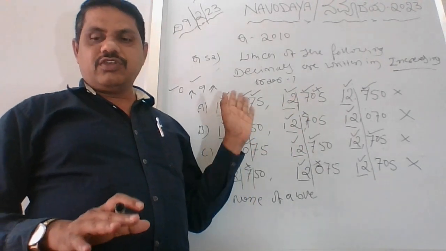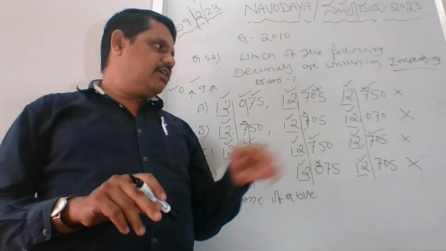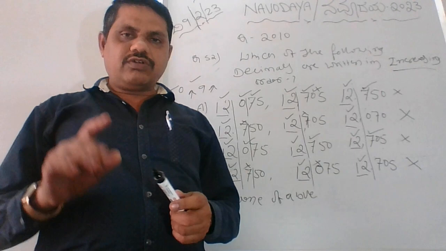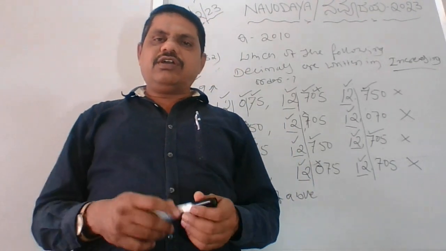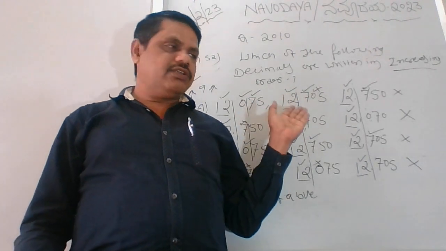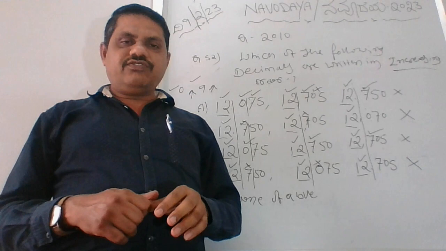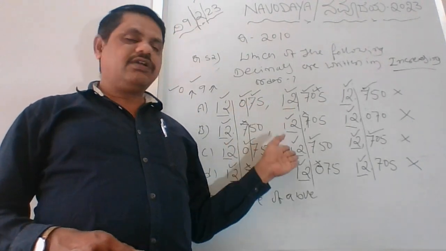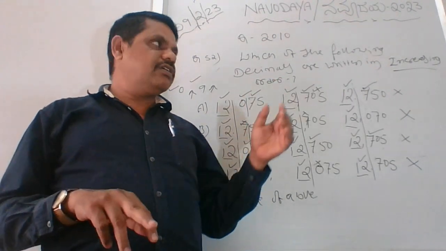And whenever they give any of these questions, you will never leave them in the examination. Without fail you will definitely attempt this question and you will get the marks. There is no doubt at all. Clear? Fine, children. I hope I have cleared all your doubts, and I have given you the digits-related questions from 2 digit to 8 digit, which we already discussed yesterday. And today we have also learned something about increasing order and decreasing order.